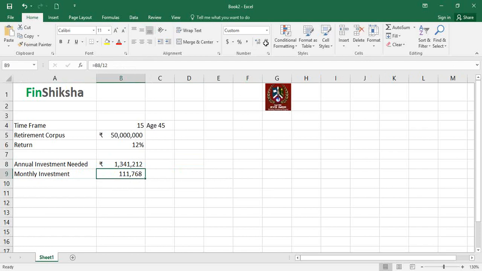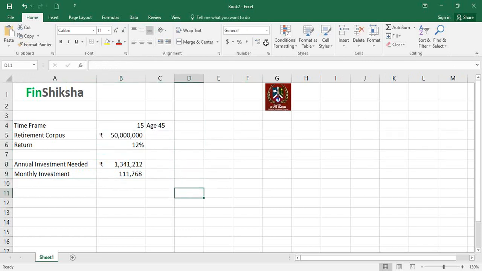The monthly investment, if the customer decides to invest at the age of 45, right, then the monthly investment needed would be 1,11,000. Right? That's a huge amount. Even if your salary is 15, 20 lakhs, 25 lakhs at that point of time, that's a fairly huge amount to look at. Right? So now you want to showcase what happens if this time frame increases.